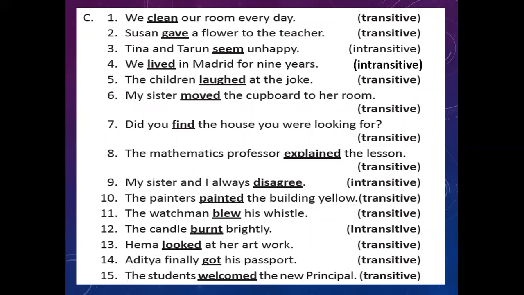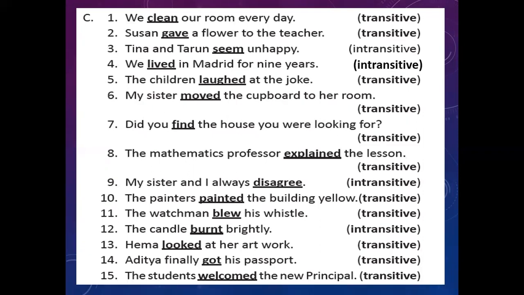We clean our room every day. It is transitive because the verb clean has a direct object, room. Suzanne gave a flower to the teacher. Flower is a direct object. Tina and Tarun seem unhappy. There's no direct object here.